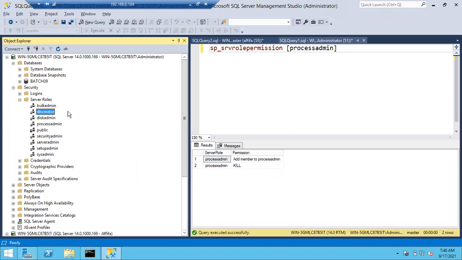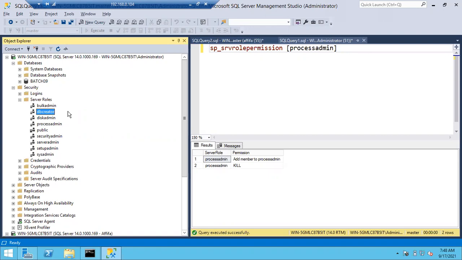Okay, that's why we are calling it a sysadmin. Sysadmin can do anything. So if I asked you who can create the database other than these role members, the answer is sysadmin. Okay, so if I asked you who can create, by default your answer should be sysadmin and a member of that role.